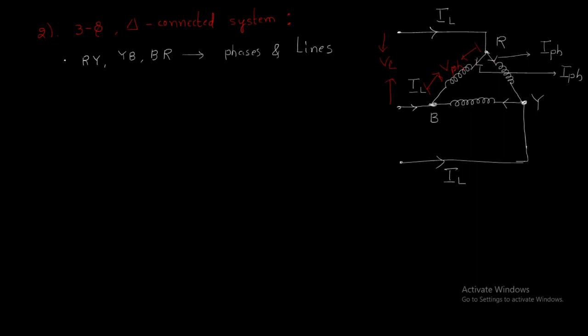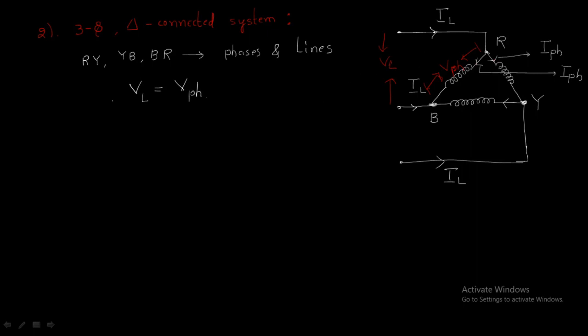Now we will write the phase voltage and phase current relation. First, voltages. The voltage across these two points is nothing but this phase voltage only. We are applying voltage across a phase only. That's why in a delta connected system, line voltage is nothing but the phase voltage.